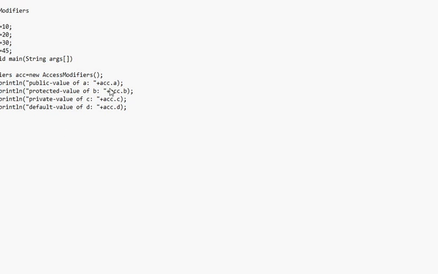First of all, these are class level variables, so we have to access them by creating an object of that class, that is AccessModifiers. Here I am creating the object for that class, and then by using that object I am going to call these variables. You are going to learn this object concept in OOPS. Now let's run this example.